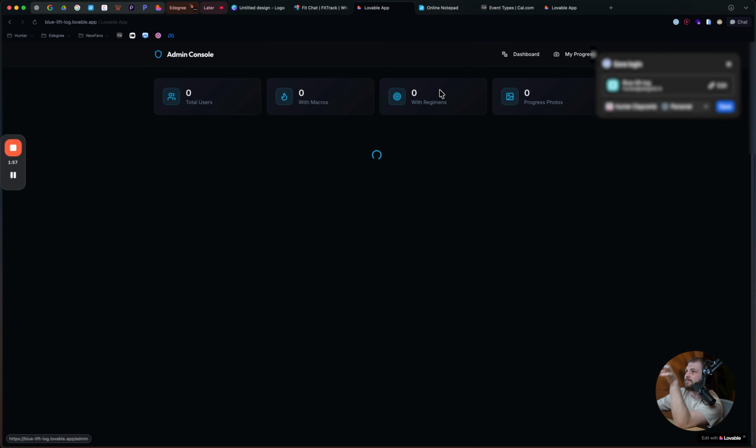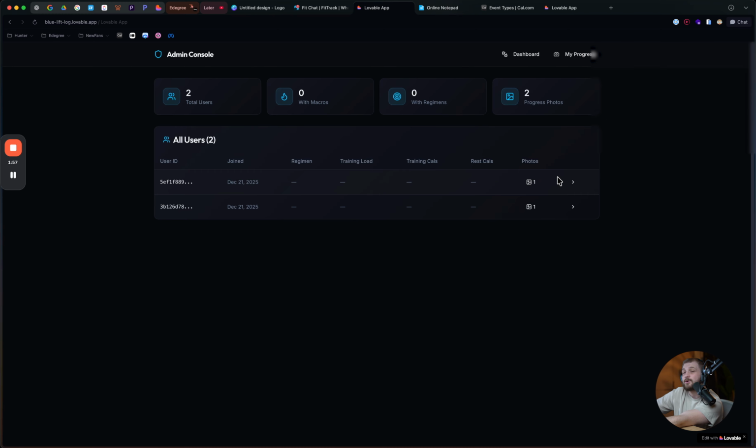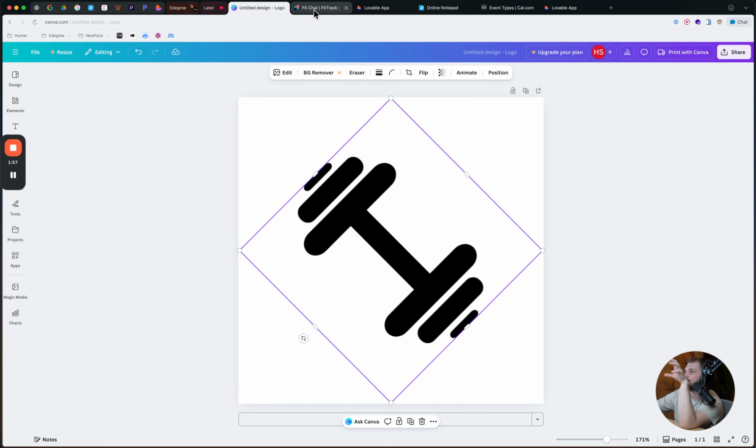This should be the admin dashboard. We don't need, I guess we also work out too. So it's giving us the ability to work out ourselves as well. So we can leave this. I kind of like this. This looks good. Let's go ahead and leave that project to the side.